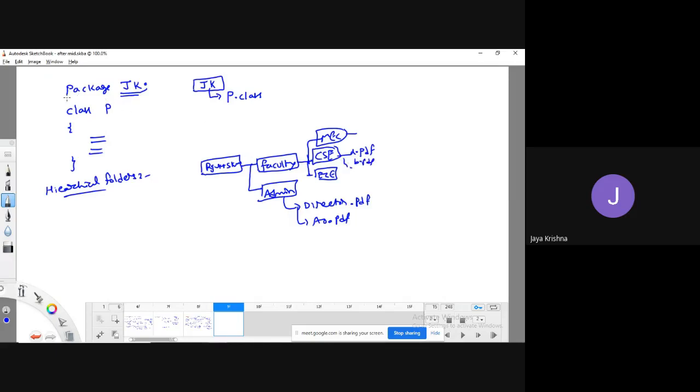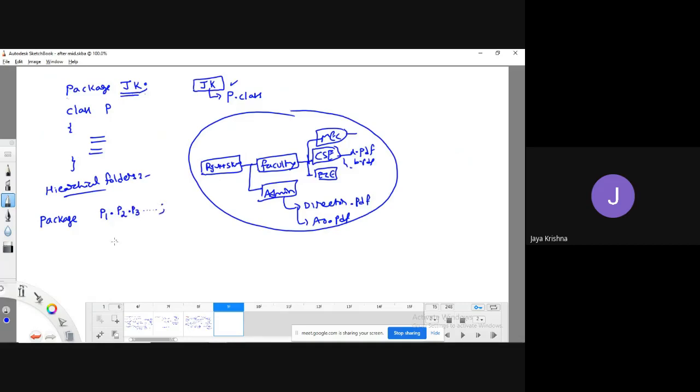Similarly, once written like package followed by some name, it is going to create a single folder. That's it. So similarly, if you want to create this kind of structure, you are able to create it. How? Package, followed by package one, separated with dot operator, followed by package 2, followed by package 3, and so on. What's the meaning of this? First, the root folder is P1, next subfolder is P2, next subfolder is P3, and so on. So this way you need to create a package.